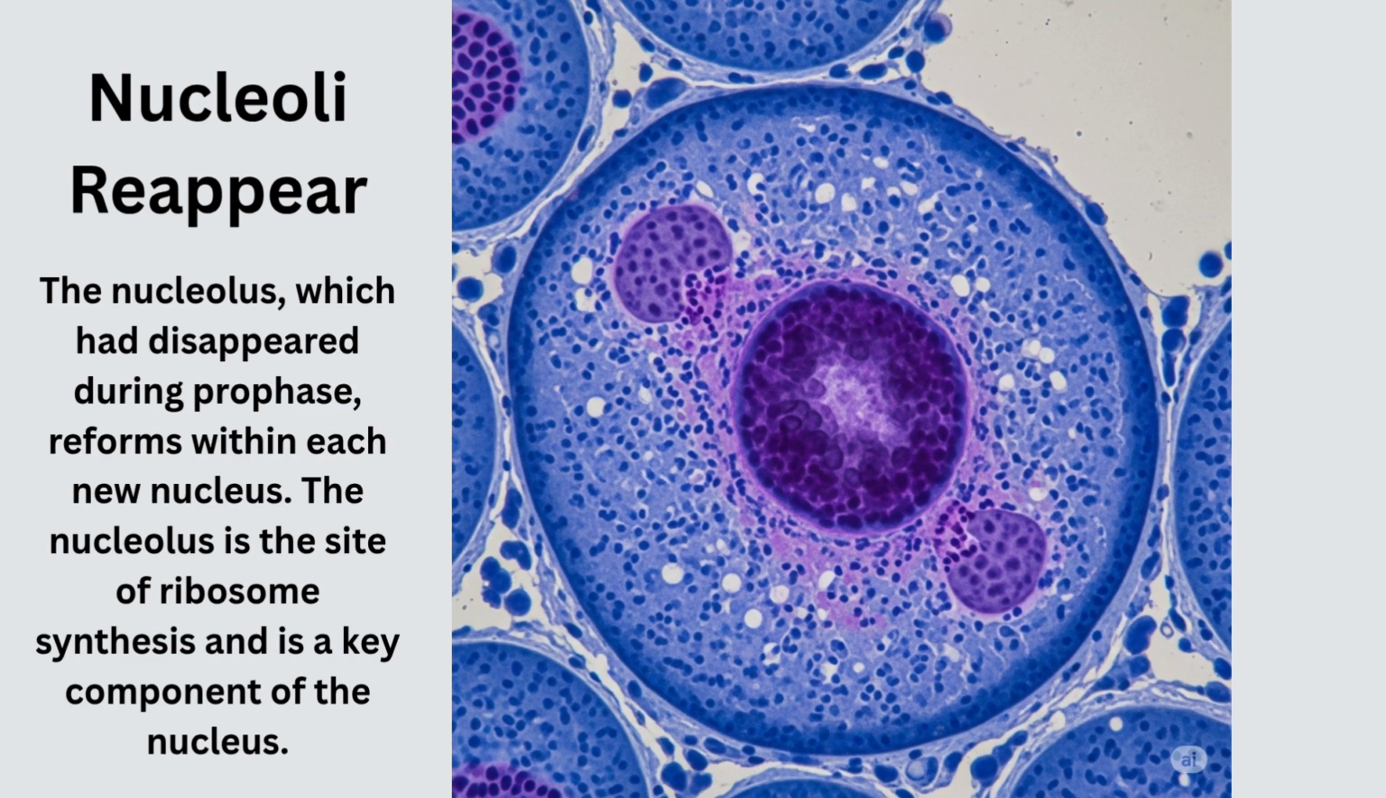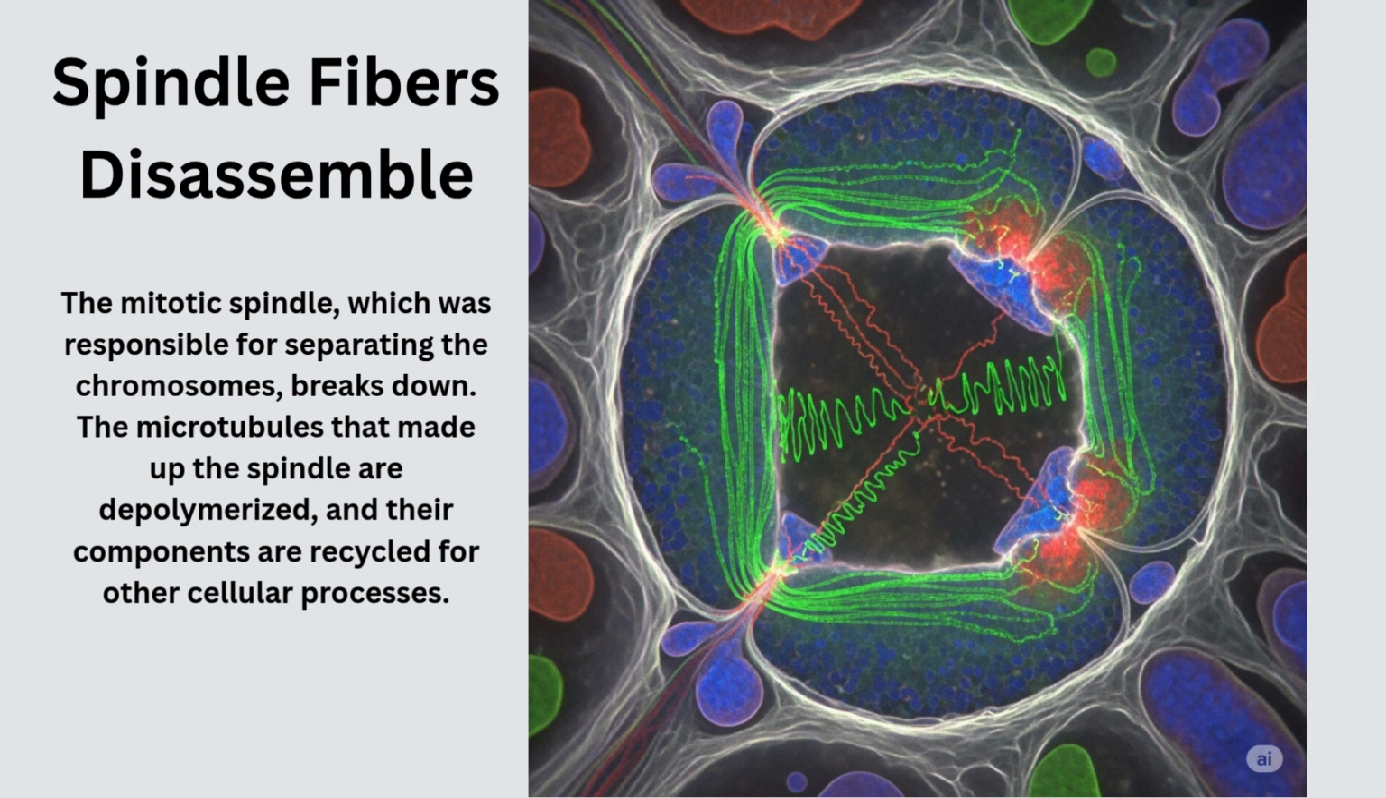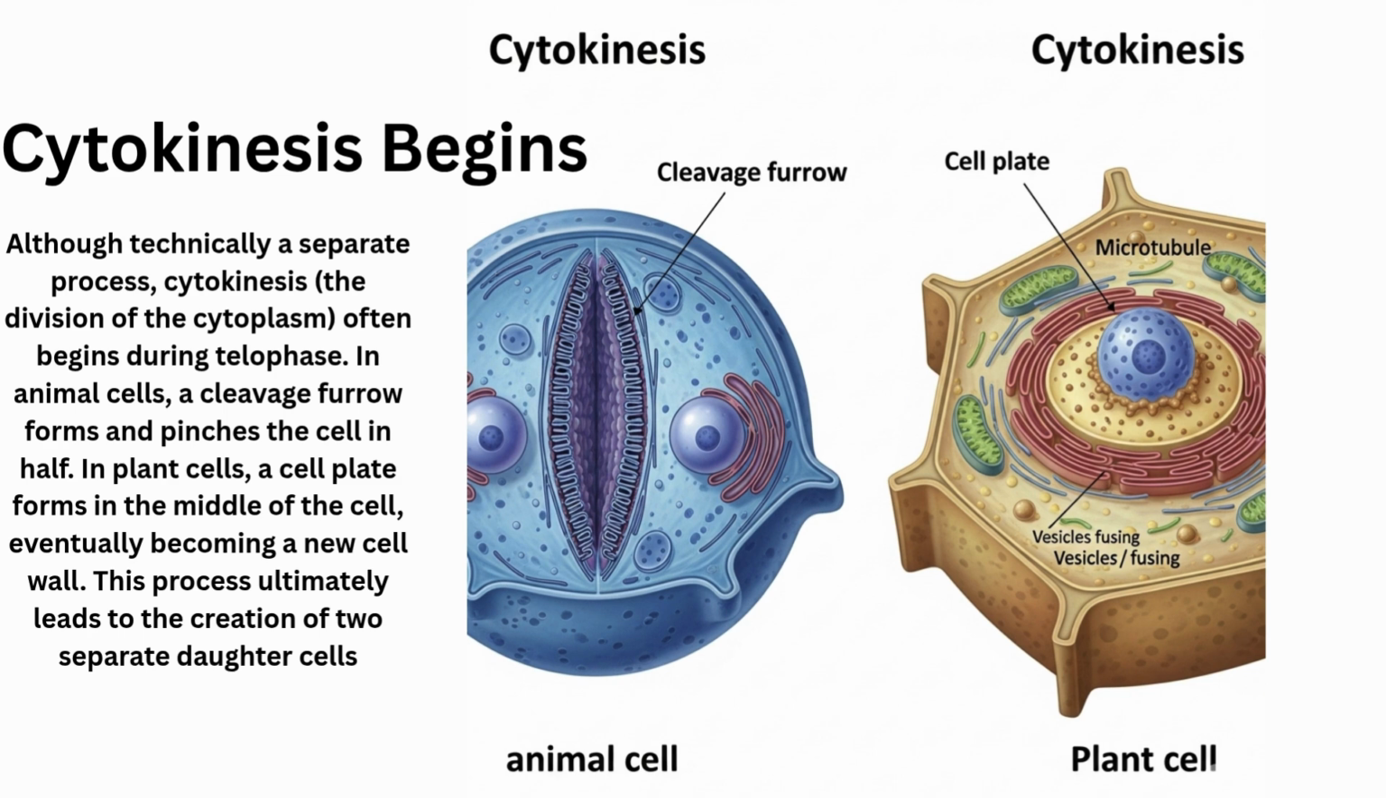Nucleoli reappear. The nucleolus, which had disappeared during prophase, reforms within each new nucleus. The nucleolus is the site of ribosome synthesis and is a key component of the nucleus. Spindle fibers disassemble. The mitotic spindle, which was responsible for separating the chromosomes, breaks down. The microtubules that made up the spindle are depolymerized, and their components are recycled for other cellular processes.